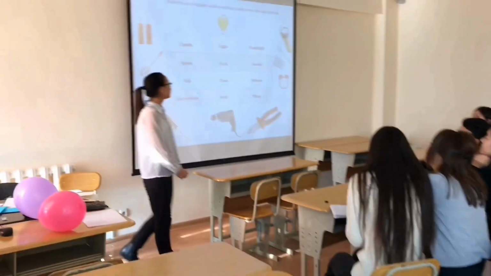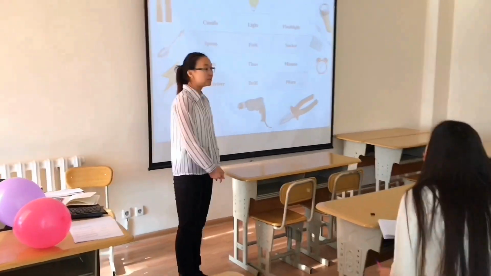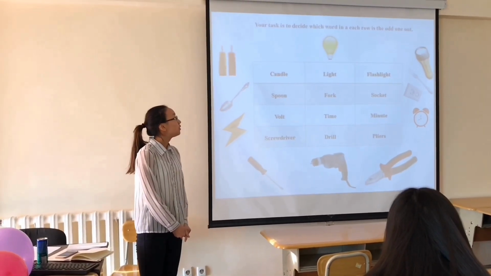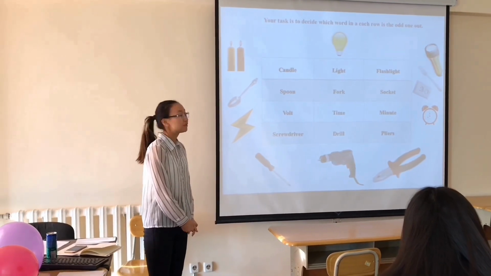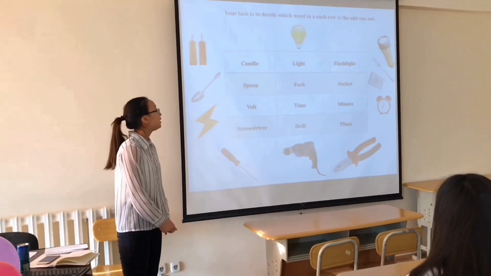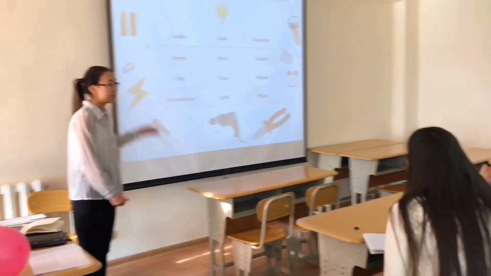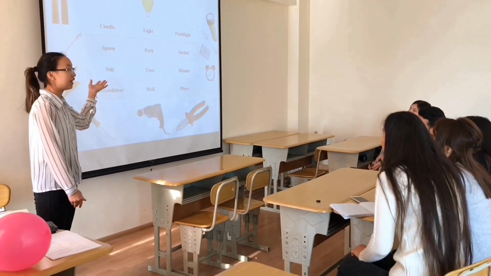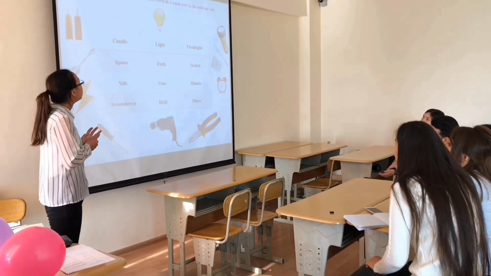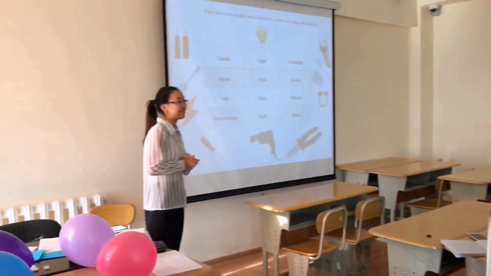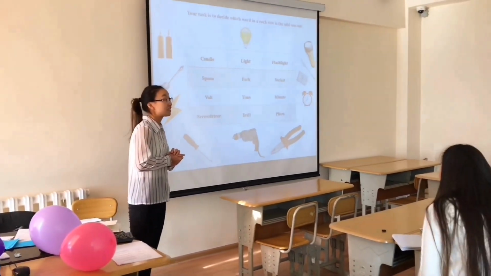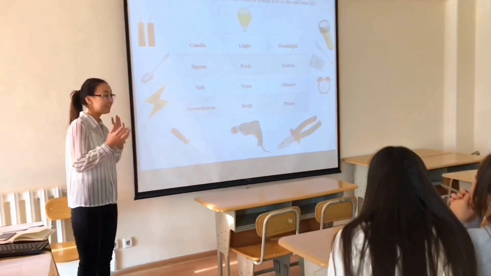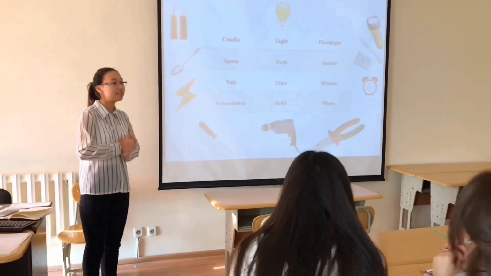So, before we start our new theme, I want to give you one task. It's called odd one out. You should find out which one is the exception in the given line, yes? In the first line, for example, candle, light, and flashlight. What do you think? Which word is the exception? You mean extra, yes? Yes, the extra word. You should think more logically and find out which one is the exception.